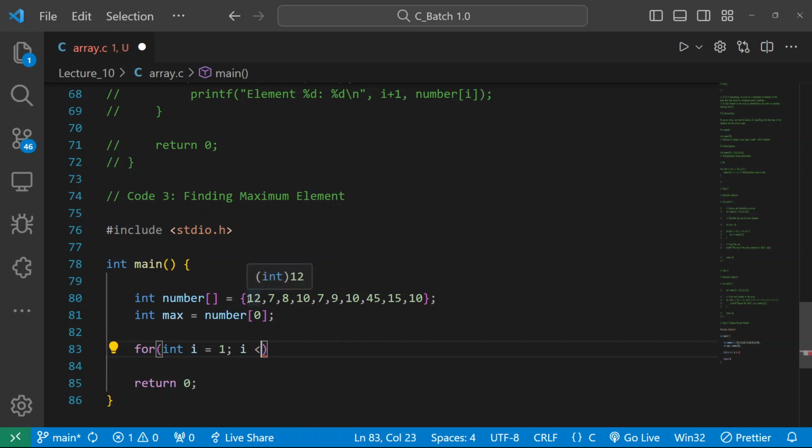What is the length of my array? Can anyone let me know? What is the range of my array? How many elements are there? Anyone count? What is the range provided here? 10, 10, 10. Okay. Should I write here 10? What do you think? Should I write here 10 or 11?